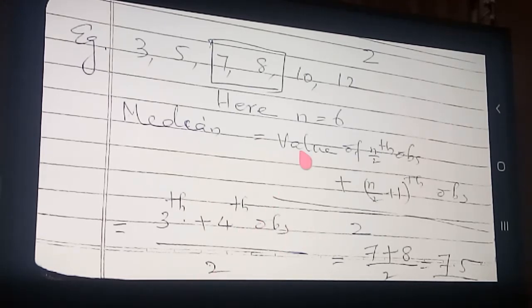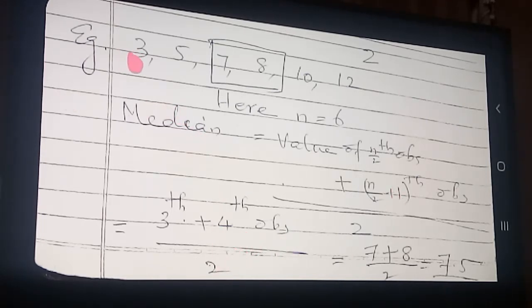Once more see the formula. Value of n by 2th observation plus value of n by 2 plus 1th observation divided by 2. So n here 6, 6 by 2 means third observation plus n by 2 plus 1 means 3 plus 1, fourth observation divided by 2.